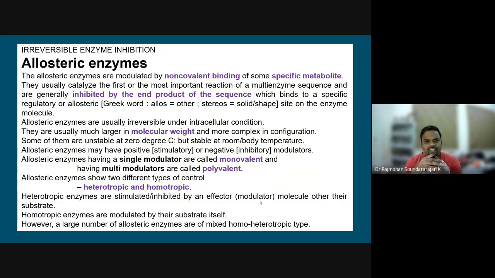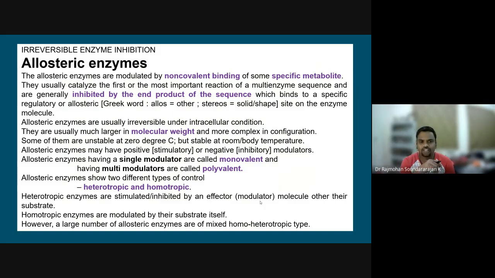These allosteric enzymes are usually irreversible under intracellular conditions. They are usually much larger in molecular weight and more complex in configuration. Some of them are unstable at 0 degrees Celsius, but they are stable at room temperature, or at our body temperature. These allosteric enzymes can have a positive or negative effect. It can stimulate the activity or it can inhibit the activity.